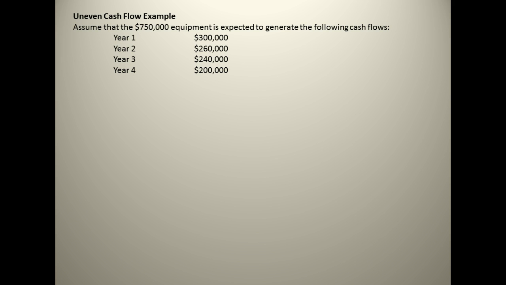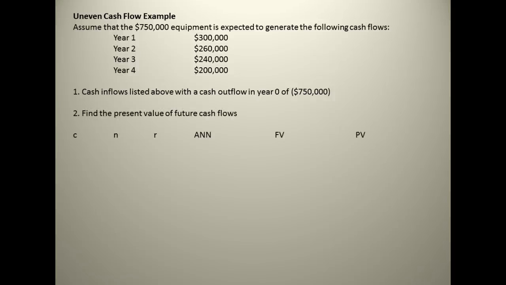Alright, so now we have an uneven cash flow. Assume that the $750,000 piece of equipment is expected to generate the following cash flows. Now, as we look at this problem, this is not an annuity. We have to keep each cash flow, discount it, and bring it to present value under this technique. So there are the cash inflows listed above, and a cash outflow of 0. Now we need to find the present value of each cash flow. Note, in year 1, the cash flow is 3. So our N is going to be 1, because we're going to get that cash flow 1 year from today. So we only need to discount it back for a time frame of 1 year.